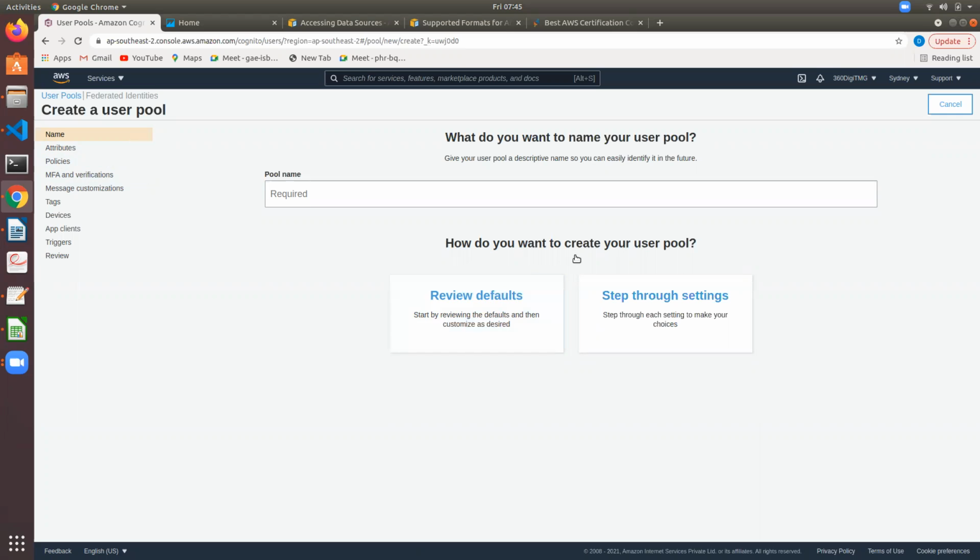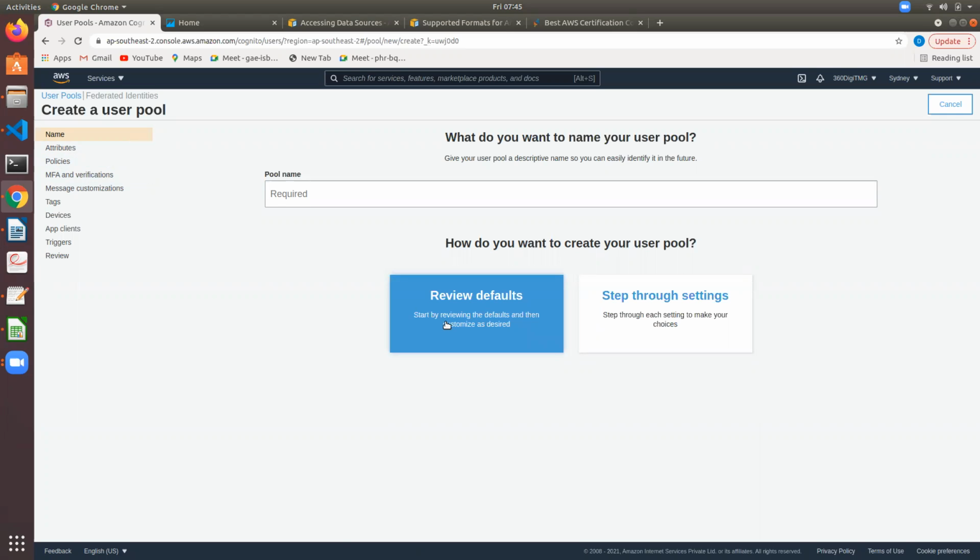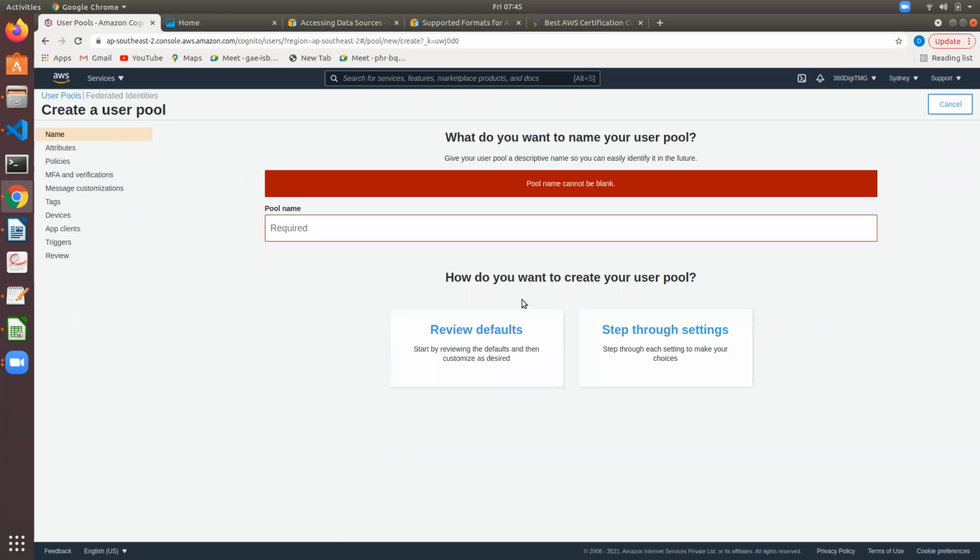How do you create a user pool? Step through settings. Let us say review defaults. This is my identity pool, user identity pool.